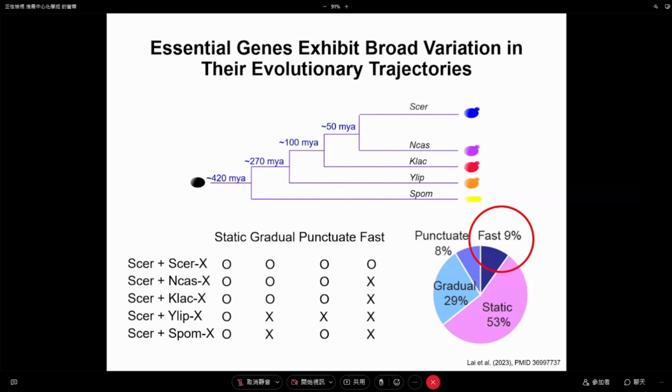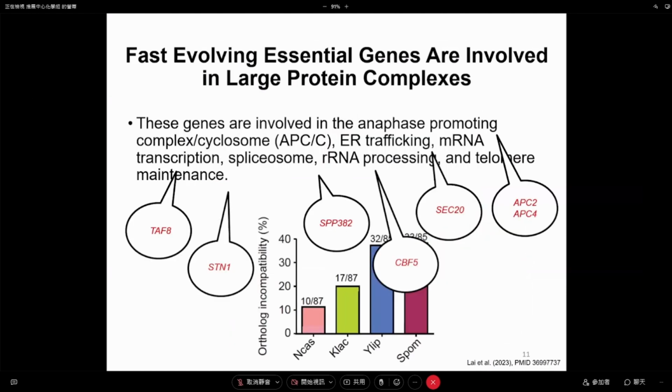So what's going on there? We looked into the details of those incompatible genes, and of course, you don't have to care about the gene names. You just look at this sentence: you can find they are involved in very general functions of the cell, like ER trafficking, transcription, splicing, and RNA processing.